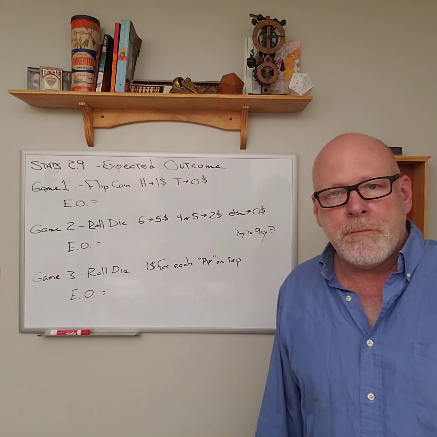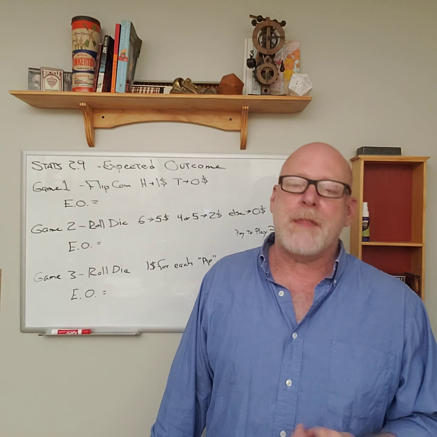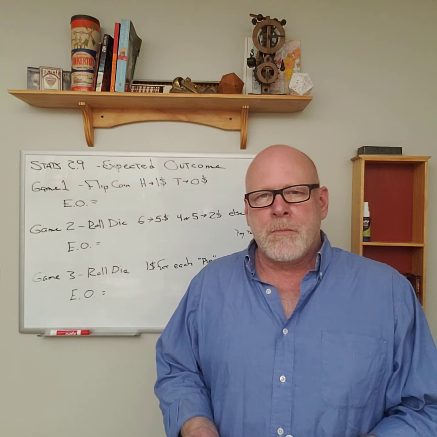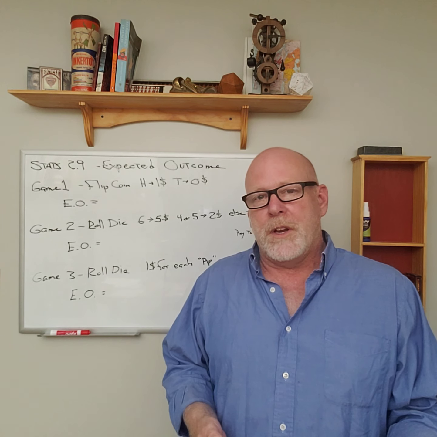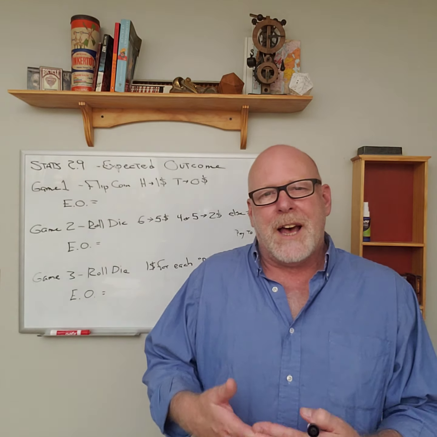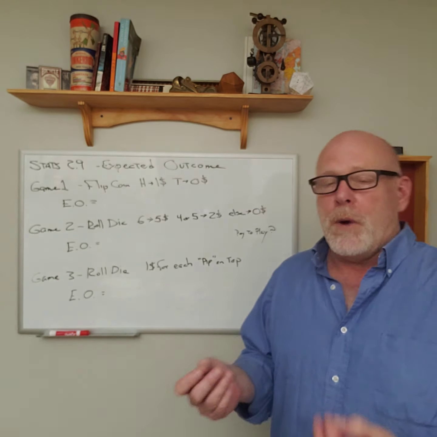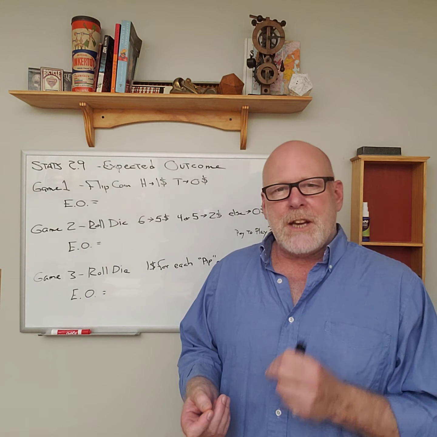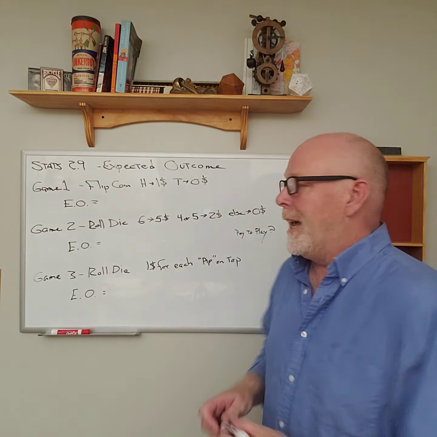You flip a coin. If you flip heads, you win $1. If you flip tails, you win nothing. So what would you expect on average over time? Some of the time you're going to win $1, some of the time you're going to win nothing, but over time it's going to be somewhere between those two situations. And the way we're going to calculate that, it's really very simple. You just look at each outcome, multiply it by its probability, and add them together.